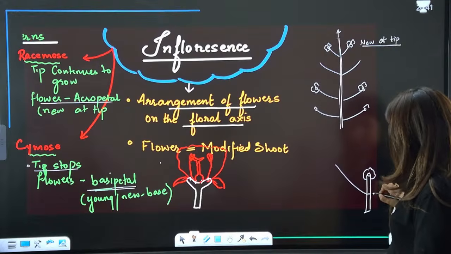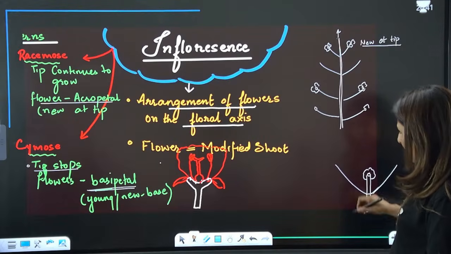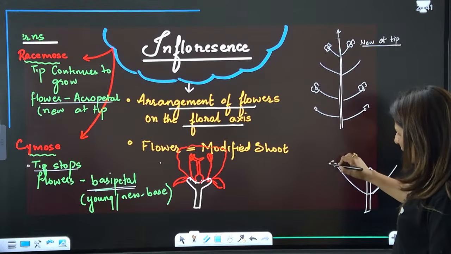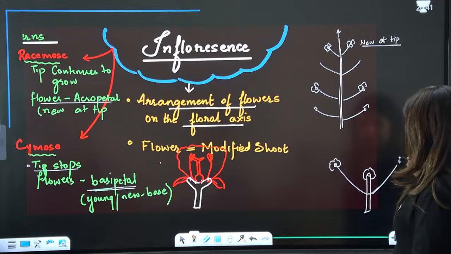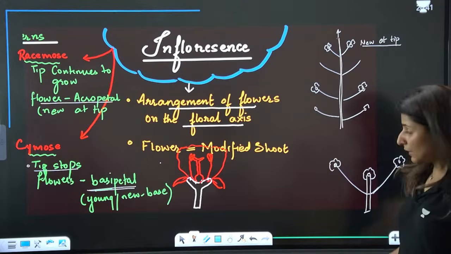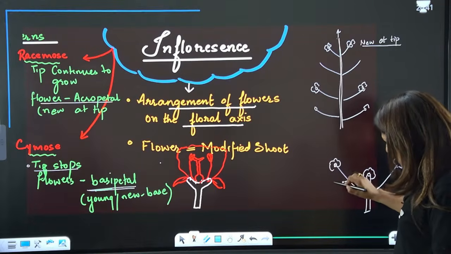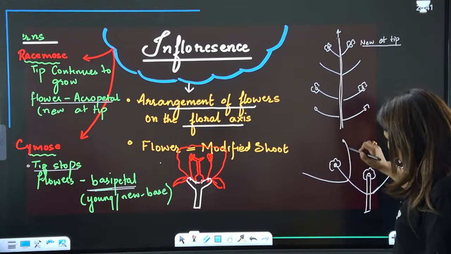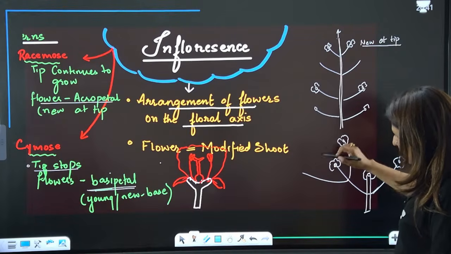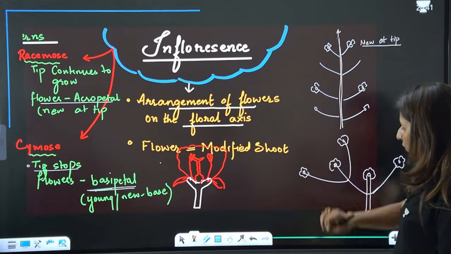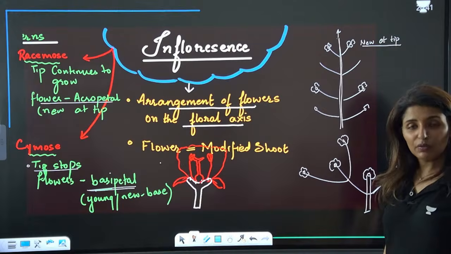Now the lateral branch will grow ahead, and again, this will stop growing and modify into a flower. Then again, another growth occurs from the base of this, and it will again stop growing and terminate into a flower.